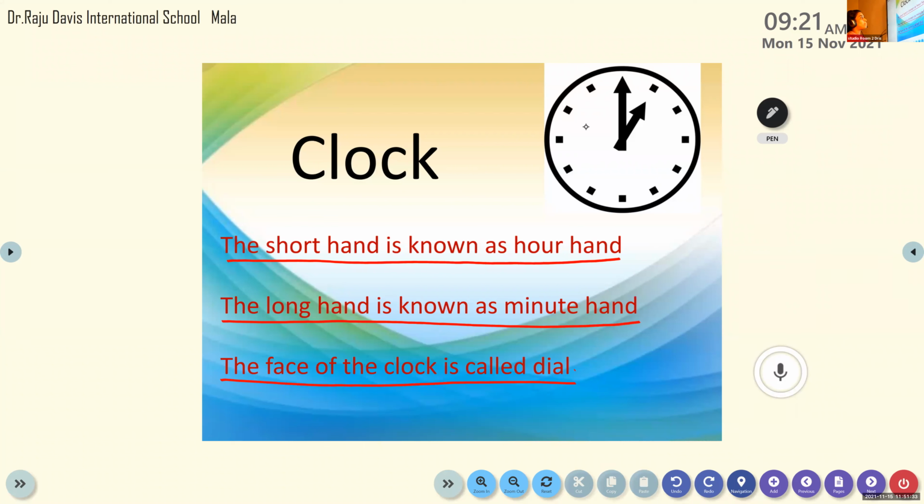So these are the important points about this clock you have to study. You have to study the spelling, hour hand. What is the spelling of hour hand? H-O-U-R-H-A-N-D. Okay. And what about minute hand? Minute hand spelling?